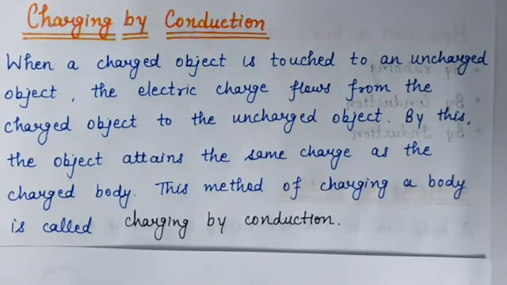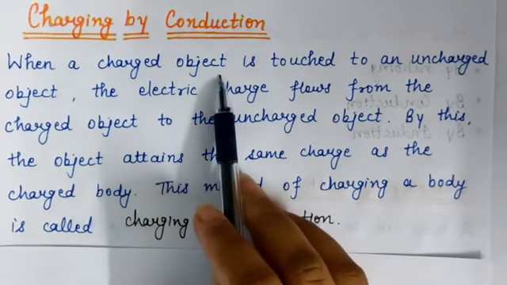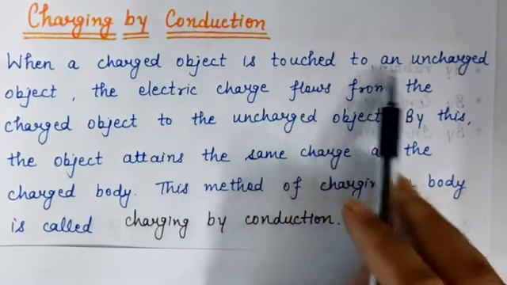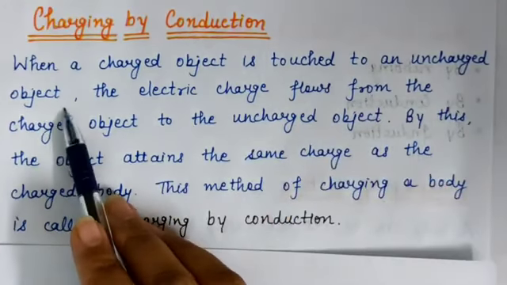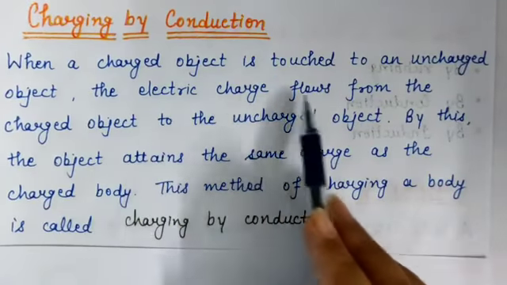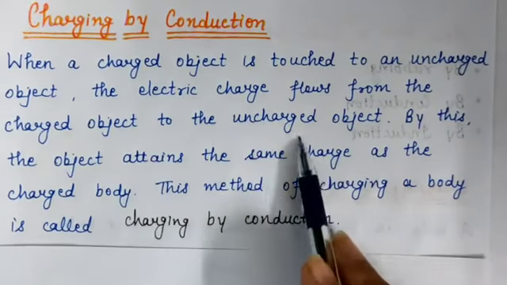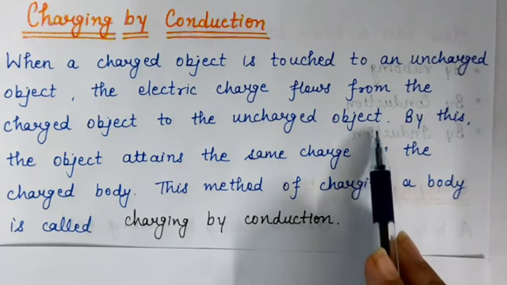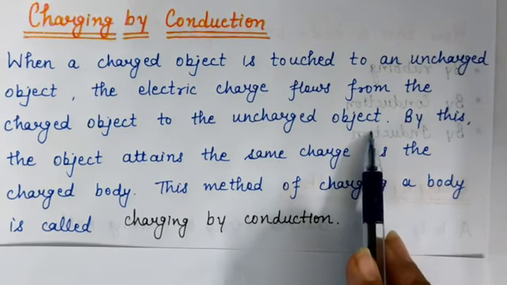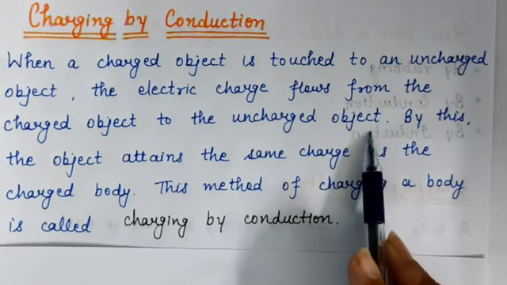Next way is charging by conduction. A body can also be charged by conduction. When a charged object is touched to an uncharged object, the electric charge flows from the charged object to the uncharged object. Suppose when we touch an ebonite rod which is charged to an uncharged object.